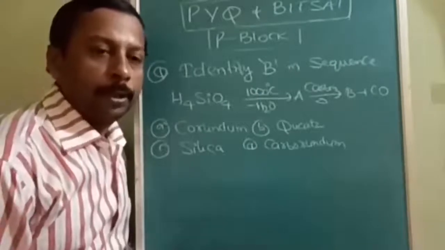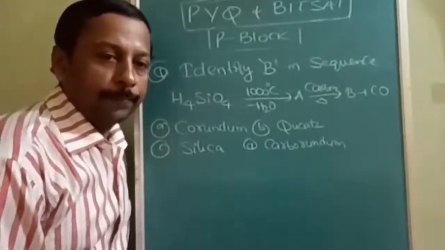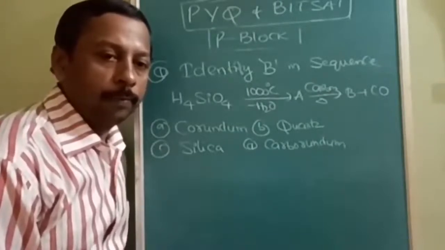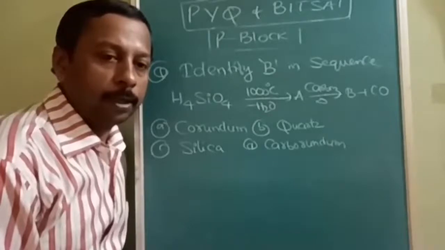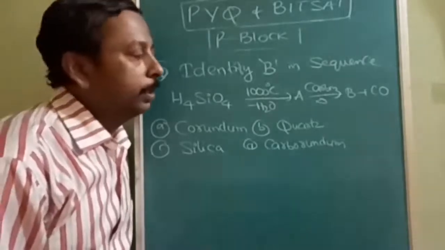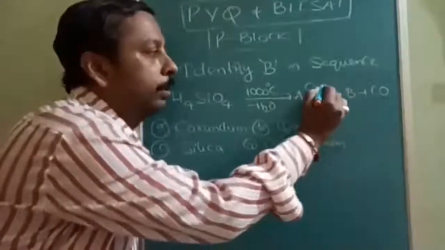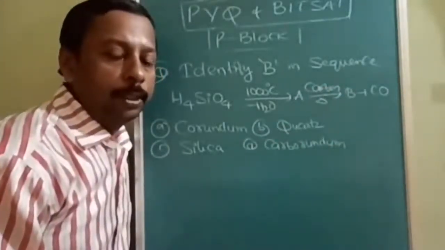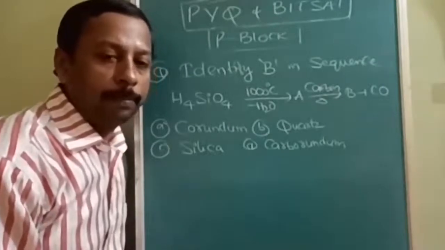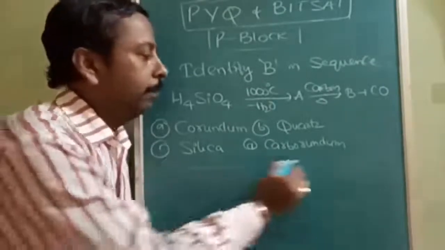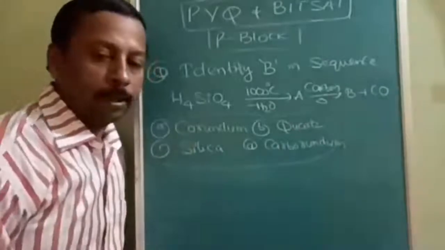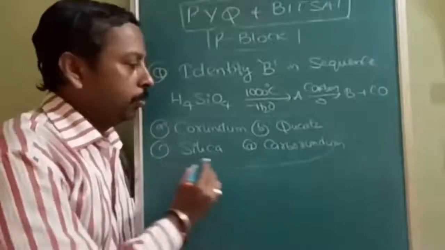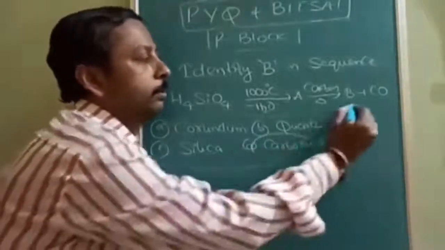Next question is the most difficult question. Identify B in the sequence: H4SiO4 at 1000 degrees loses water to form A, and further in the presence of carbon on heating it forms carbon monoxide and B. What is the name of B? See, the formula is not asked. You have to identify the name of B. So the answer is carborundum.